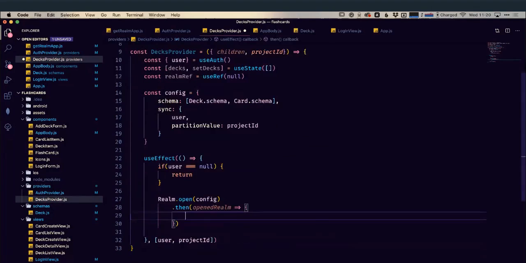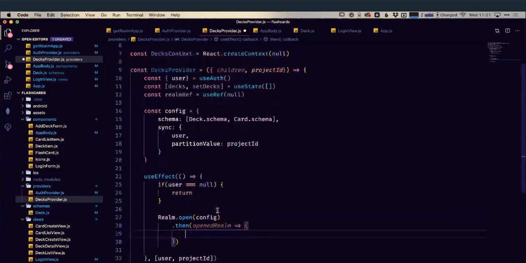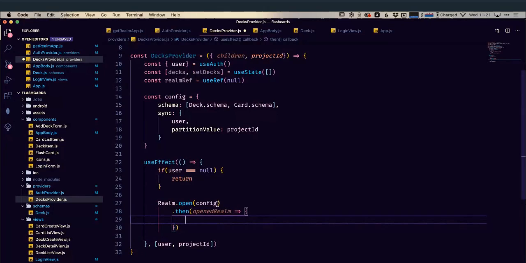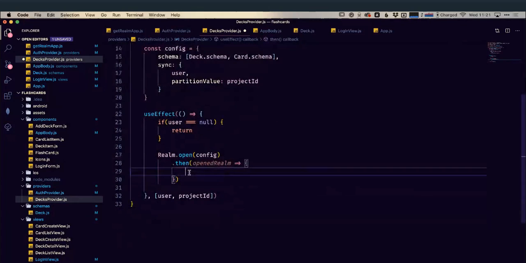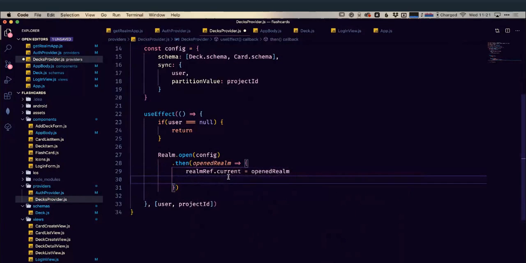So we open our realm with this config. We tell it what schemas we're interested in, and then we wait for that realm to open, and it's going to trigger this callback. So first thing we're going to do is let's set our ref here. So we've got our realm ref.current equal to our newly opened realm. And then we are going to get our DEX.